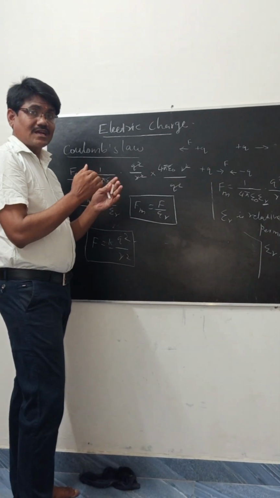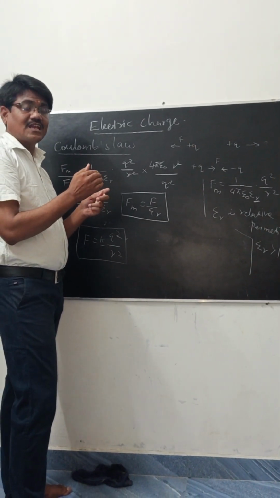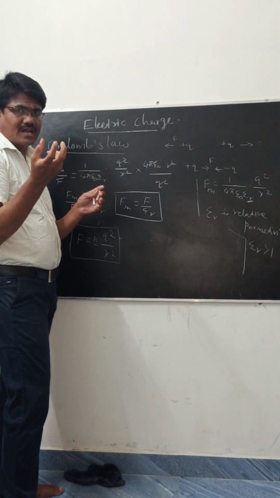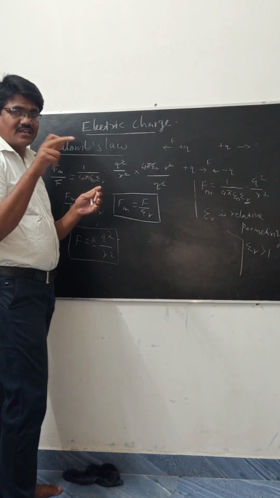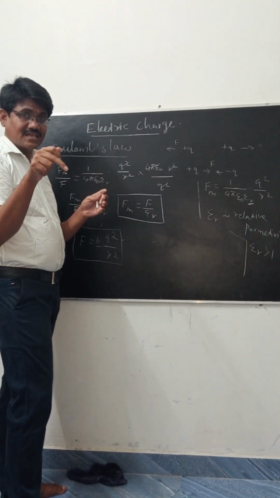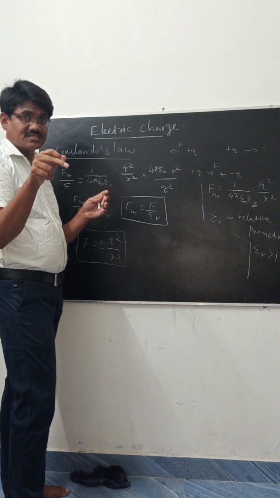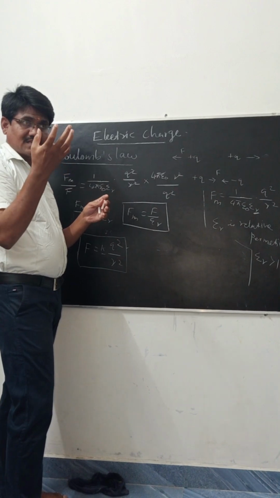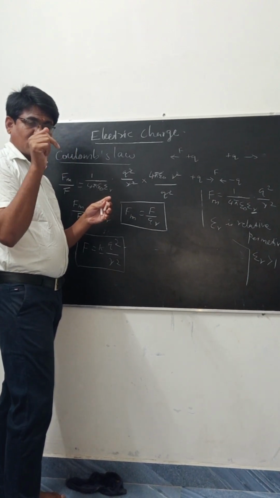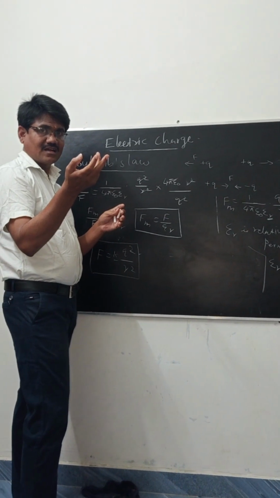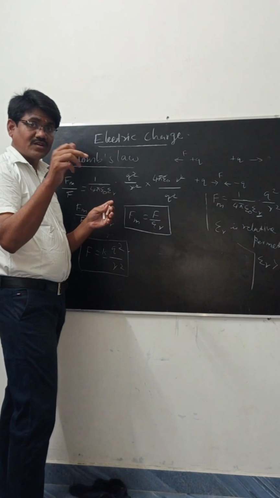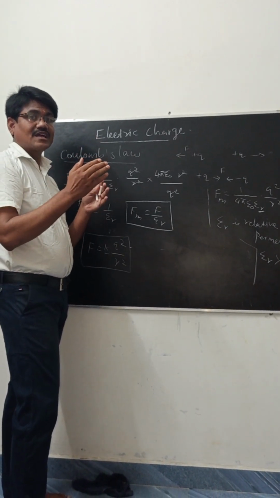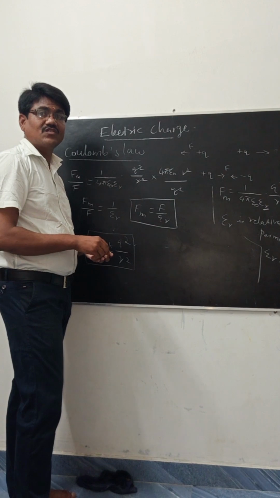Now we are going to compare the gravitational force and the electrostatic force in an atom. We are considering one atom. The electrons revolve around the nucleus, and the center of the atom is the nucleus. Inside the nucleus are protons and neutrons. The nucleus is positively charged, the electron is negatively charged. We consider the electrostatic force and the gravitational force between proton and electron, and relate them.